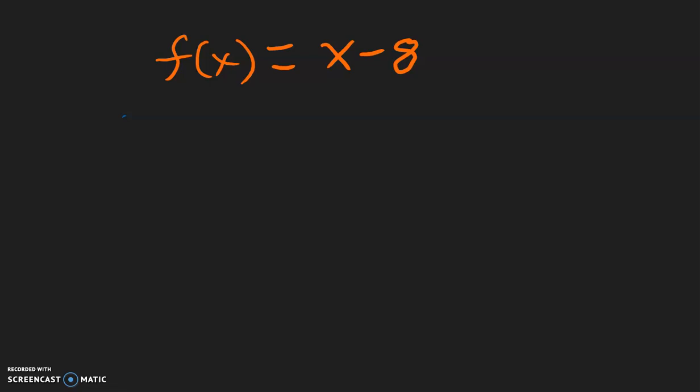In this video, I will be showing you how to find the inverse of a function by solving. Inverse means that x and y are going to trade places. So where we see x, we're going to write y. So over here, this x minus 8, we will write y minus 8. And this is equal to f of x, which is really another way of saying y. So over here, we're going to write x.